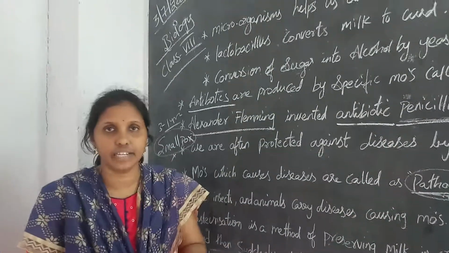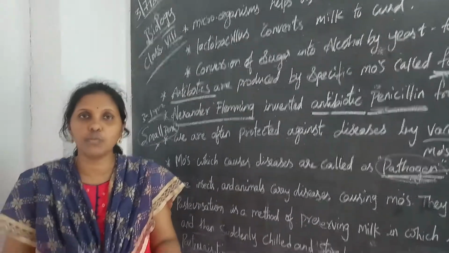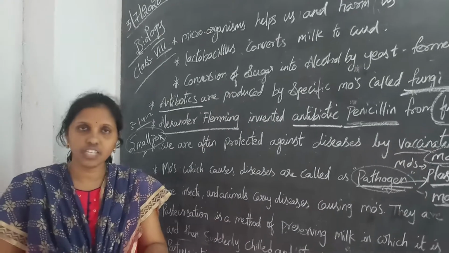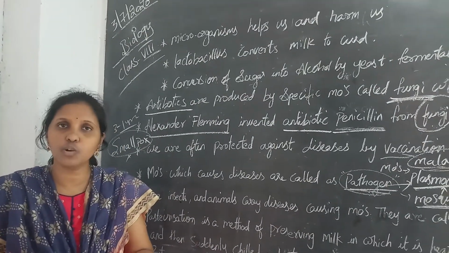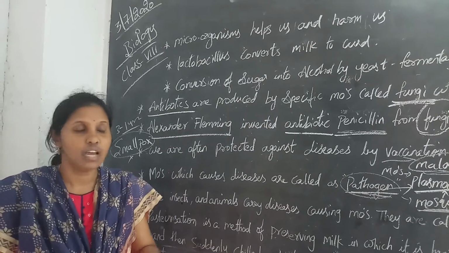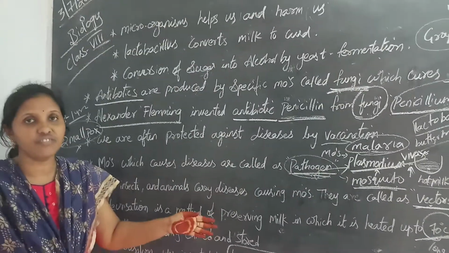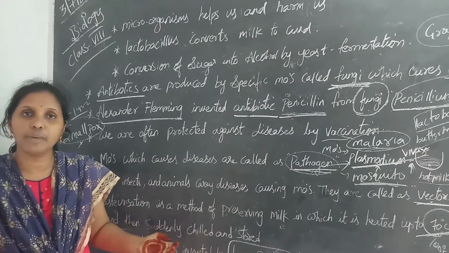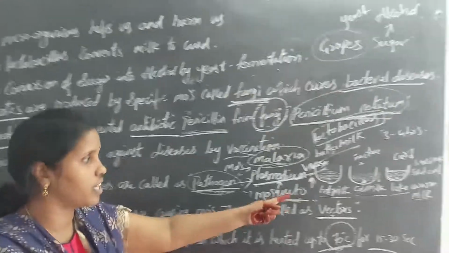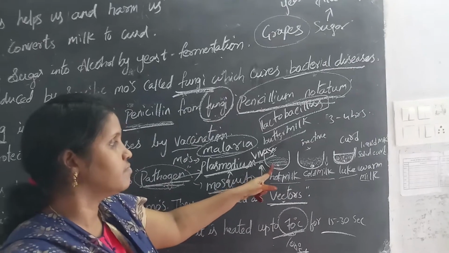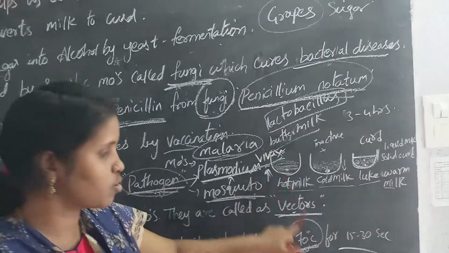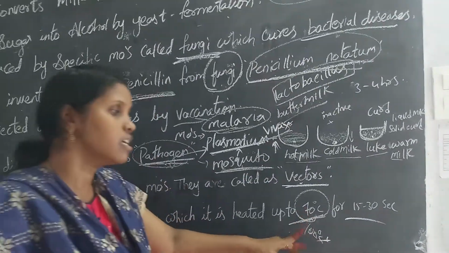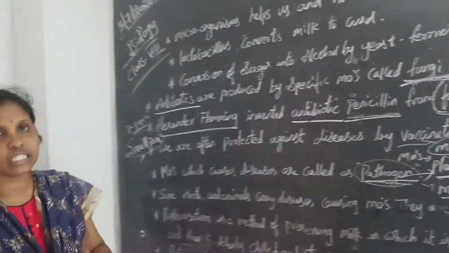When we do not heat the milk, the milk will be spoiled. Why? Because the growth of bacteria takes place. But when we heat the milk, the bacteria will be killed. We already saw that when the milk is at a hot temperature, the bacteria will be killed. So up to a certain temperature the bacteria are killed, and next the milk is stored.